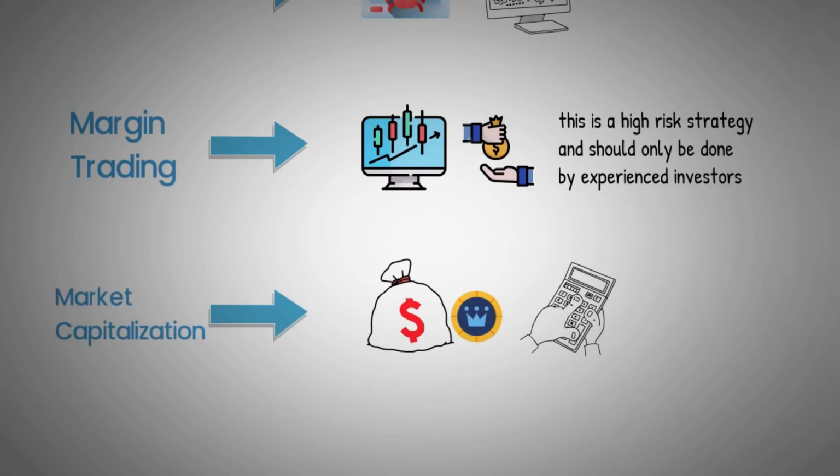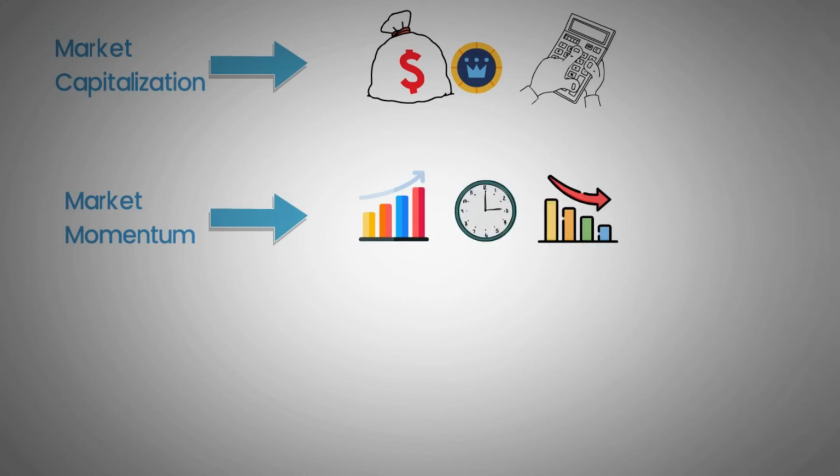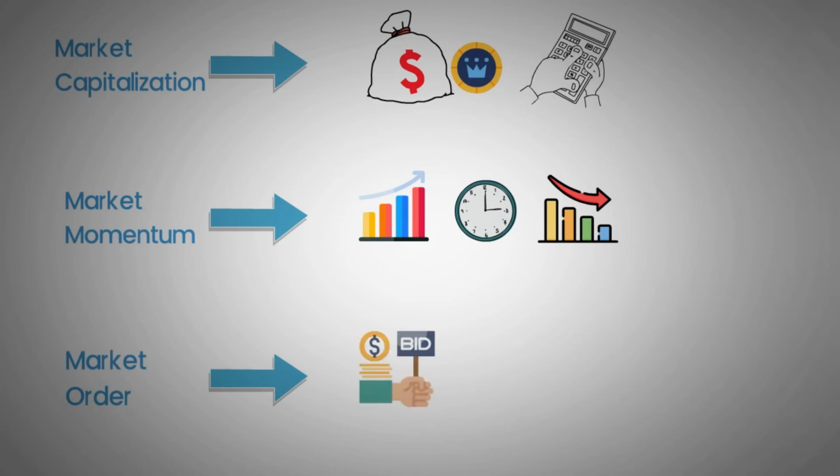by the current price. Market momentum, the ability of a certain market to maintain a continuous increase or decrease in price within a particular time frame. Market order, when a taker picks the best available bid or ask for a cryptocurrency, taking the price and quantity available on the order book.